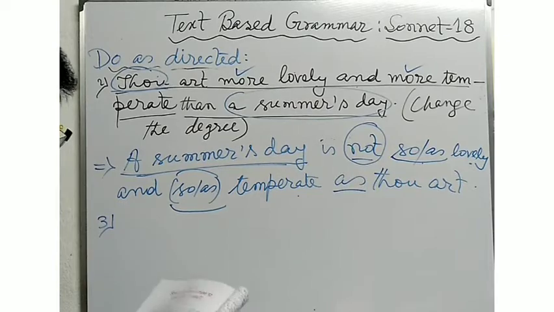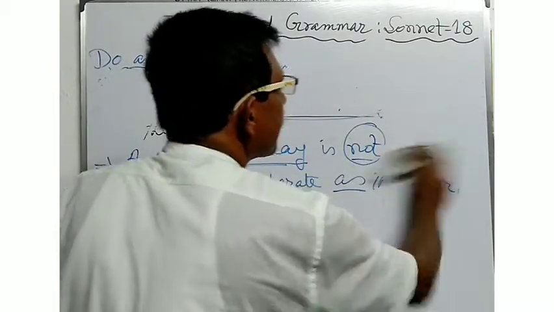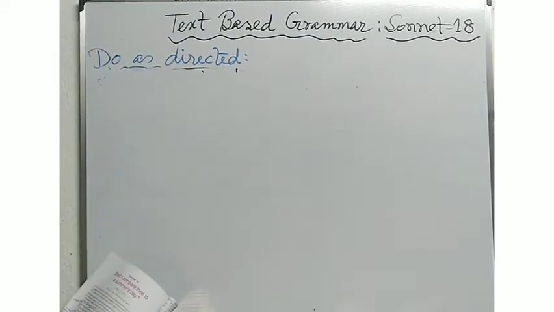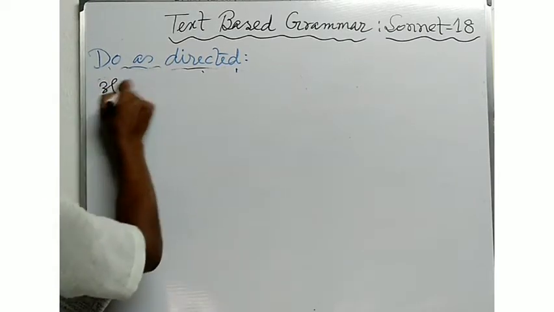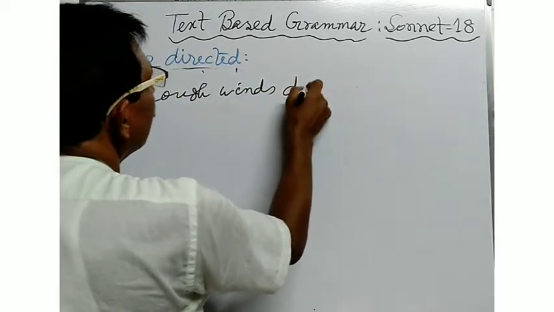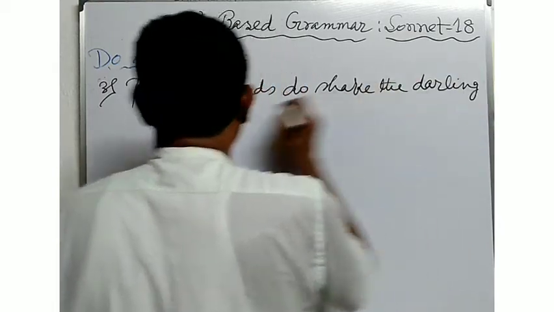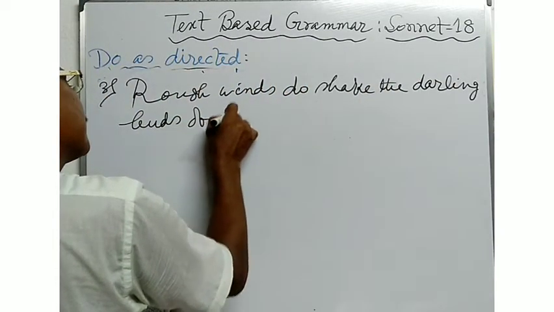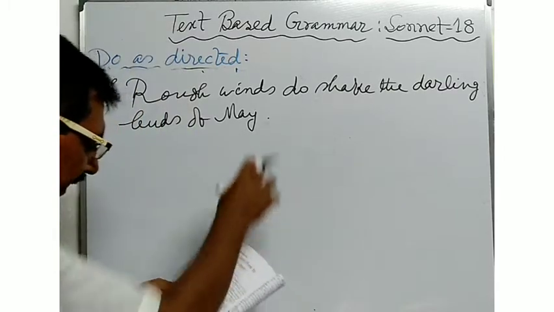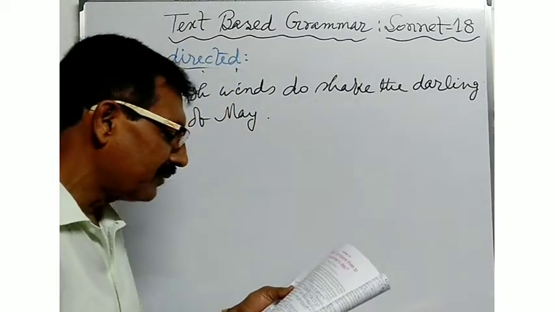Suppose this is the third line of the poem, Sonnet number 18. Rough winds do shake the darling birds of May.